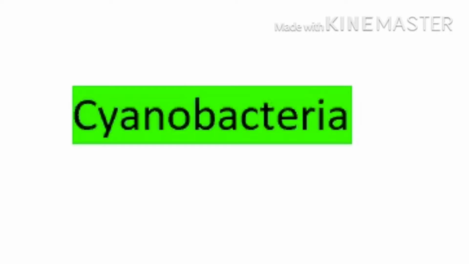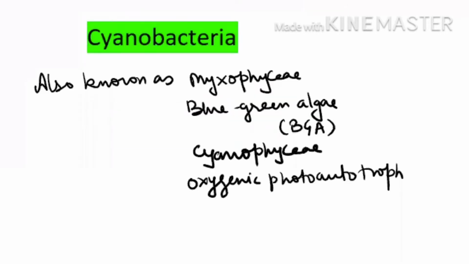In this video we are going to study about the cyanobacteria. Cyanobacteria are also known as myxophyceae. The reason is that they have a mucilage sheath, and because of the mucilage sheath they are known as myxophyceae. The suffix phyceae, whenever we add it, is with respect to algae.